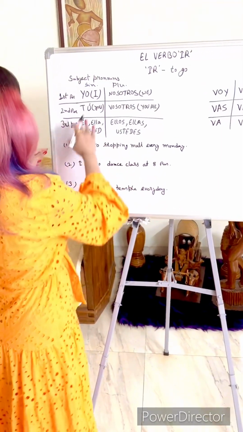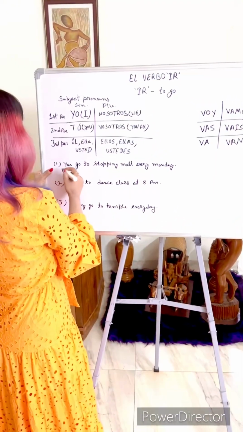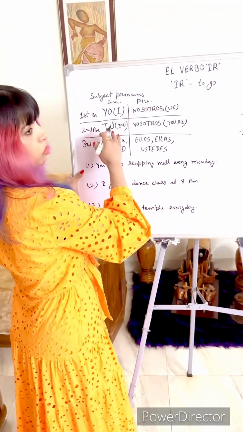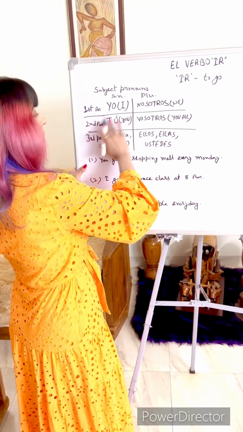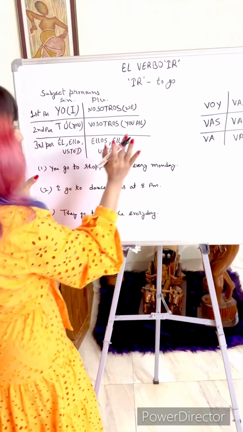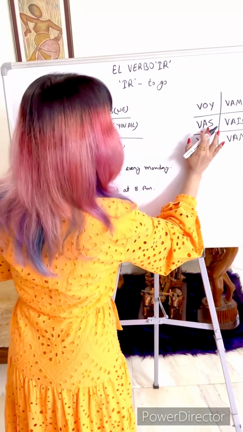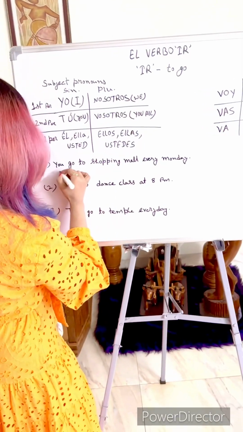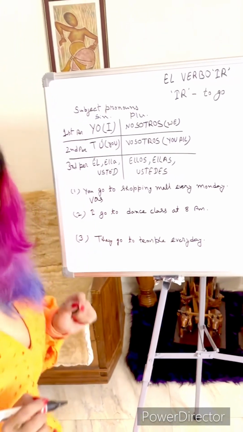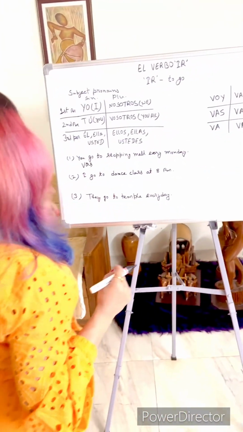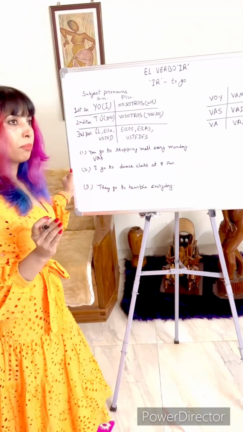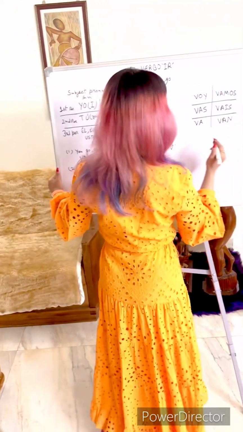So you is second person, tú, but we normally don't use the subject pronoun in the sentence, so we can forgo this tú and start from the tú form of ir. Vas. And I had already told you guys that with ir, sentence structure would be ir plus a preposition.